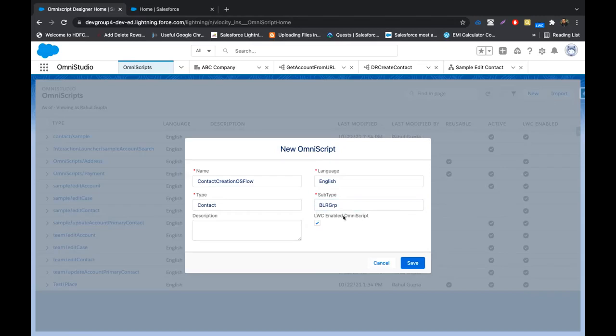Just one important thing, maybe the uniqueness, if you can cover, Rahul, here. Yep, go ahead. As I already told, on the OmniScript designer